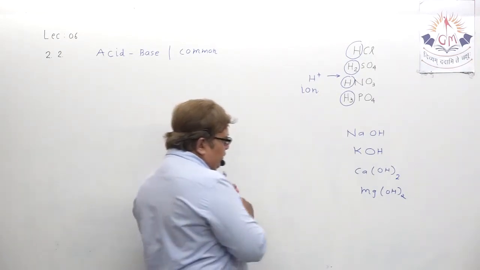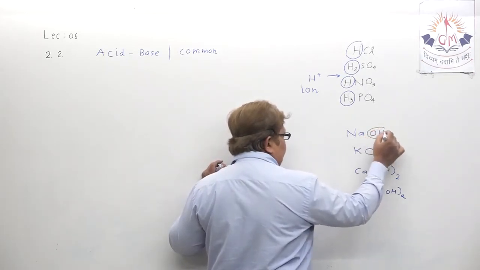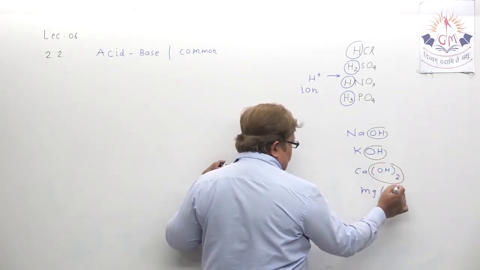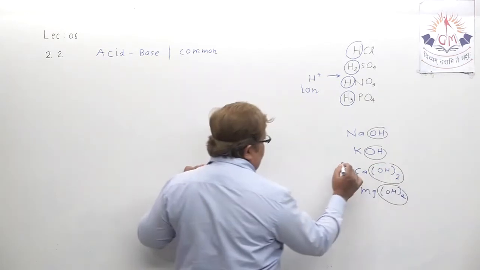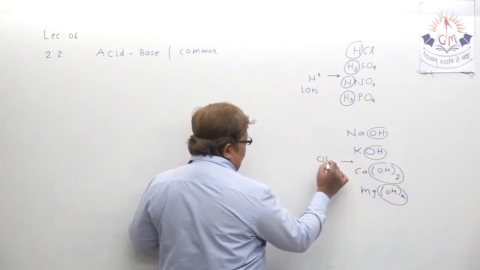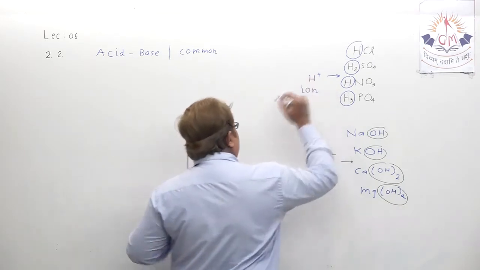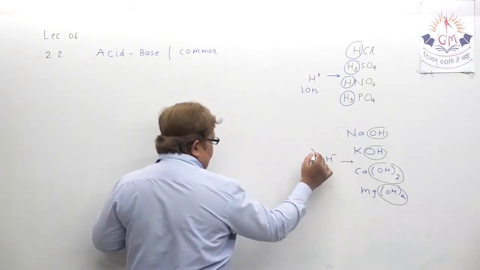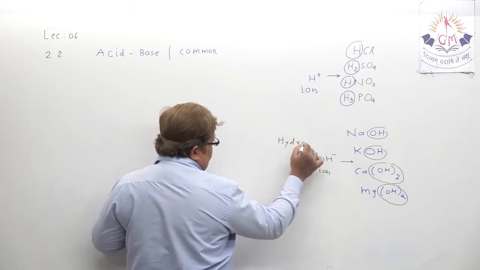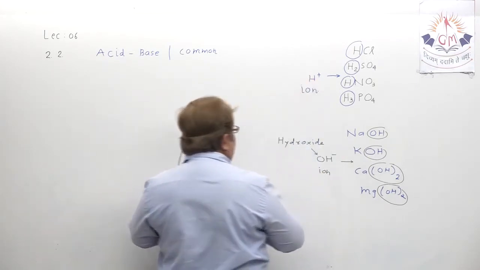Can you mark something in bases also? Suppose here in the bases, see, OH, OH, OH2, OH2. Ultimately, bases have OH minus ion in them. This is called the hydroxide ion, and this is the hydrogen ion.